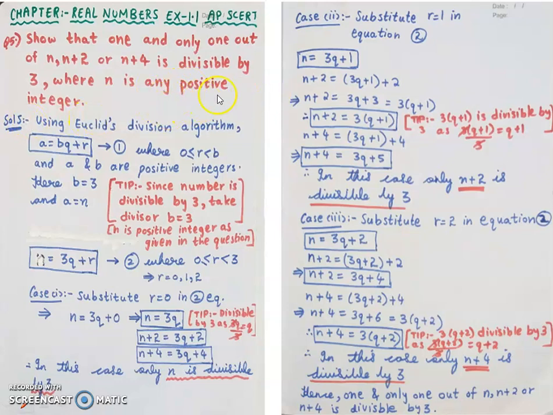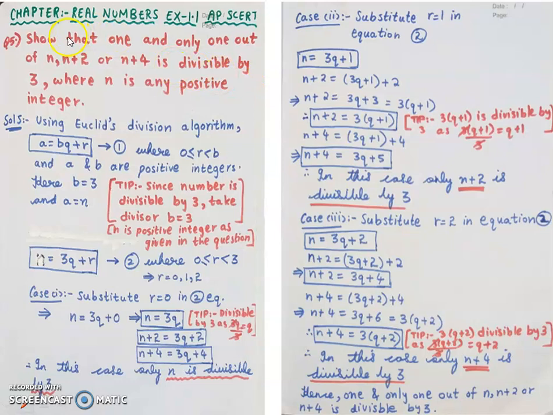Now when we compare this question to the previous questions, if you observe, the previous question was 3p plus 1 and we had to prove square, or the question was 9m plus 1, 9m plus 8 and we had to prove cube, or we had to prove it is of the form of odd integers, so we took odd numbers and we did 6q plus 1, 6q plus 3 in case of odd. But here, it is about divisibility, so the question is different.